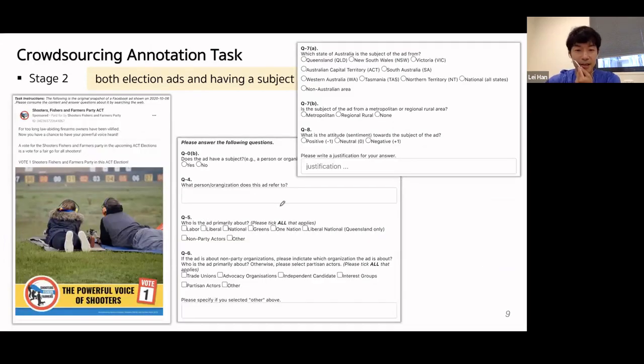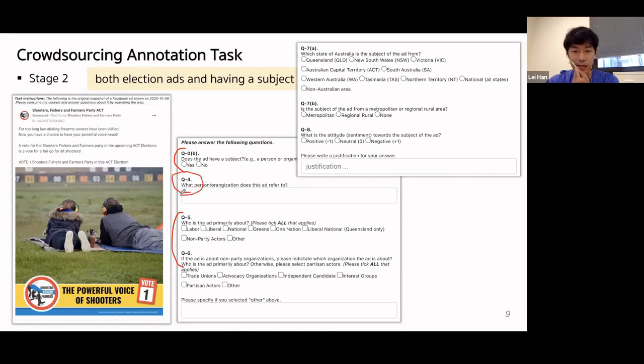This is task page 2. All questions about the subject. We have gold questions here, and we have attention check questions here, these two. We ask them who the subject is.